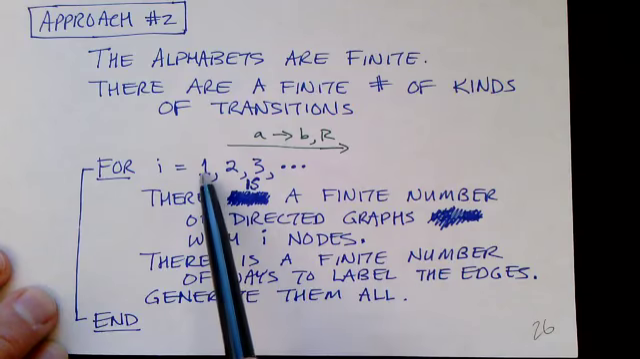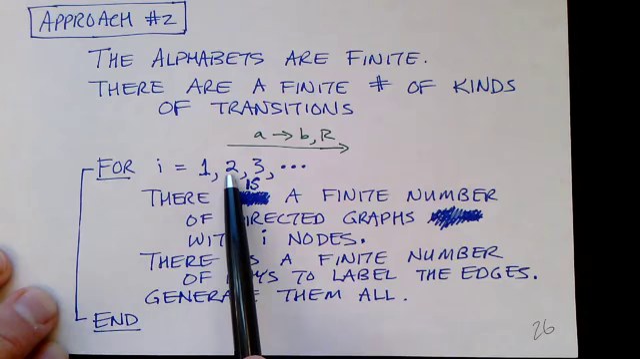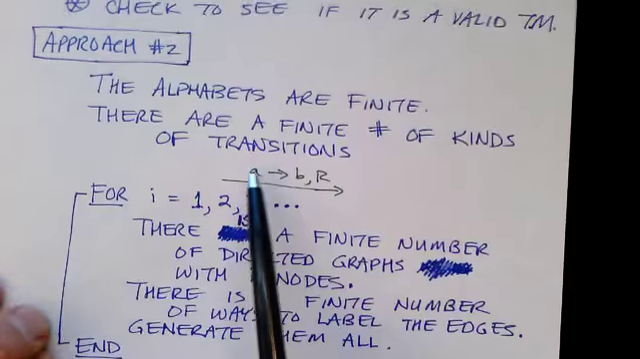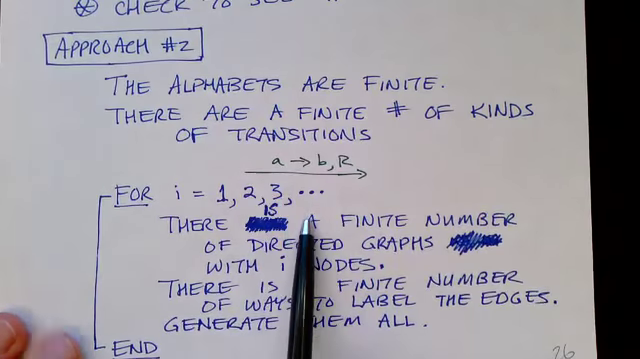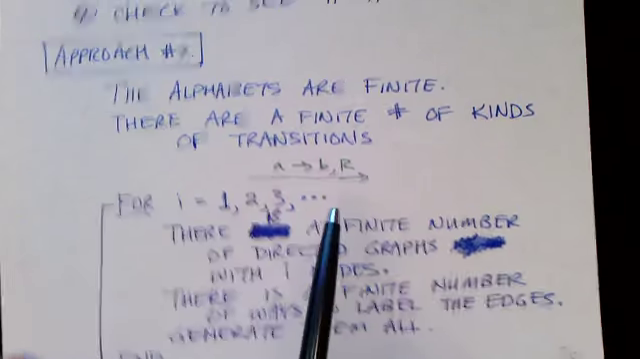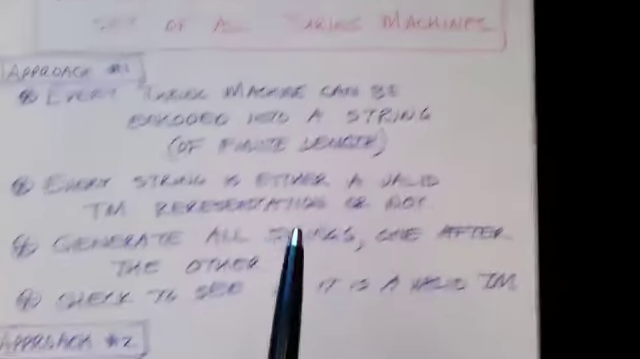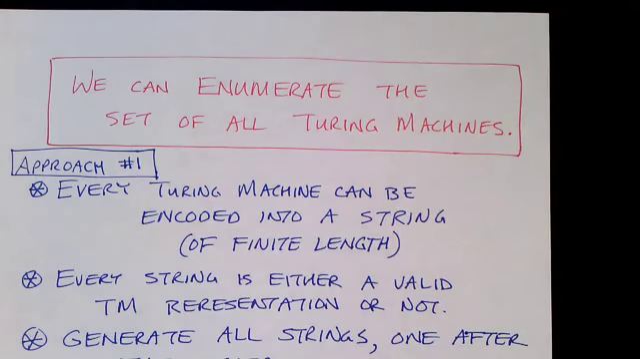First, we start with Turing machines that have only 1 state, and then Turing machines that have only 2 states, and so on and so forth. And we can literally just generate each possible conceivable Turing machine, one after the other. In either case, we have a way to enumerate all the Turing machines, so the set of Turing machines is countably infinite. Next, let's look at languages.